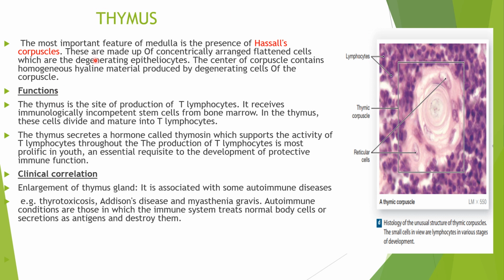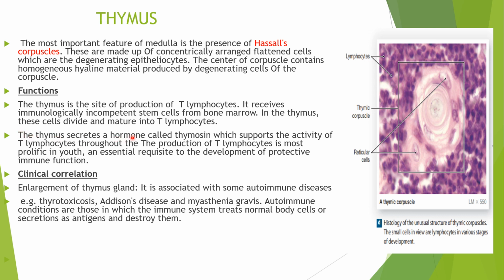Now, what are the functions of thymus? The thymus is the site of production of T lymphocytes. It receives immunologically incompetent stem cells from the bone marrow, which do not show immune response. So these are taken up by the thymus from the bone marrow. In the thymus, these cells divide and mature into the T lymphocytes, where they become immunocompetent.